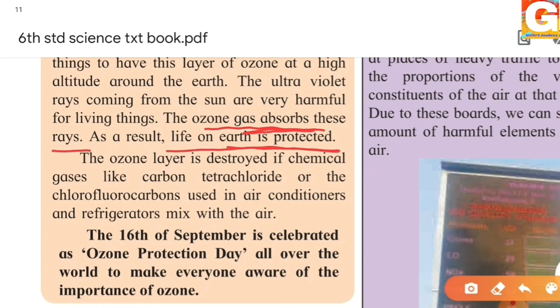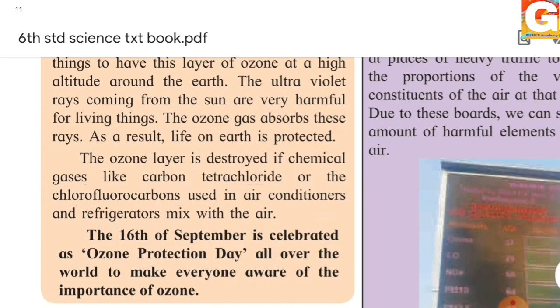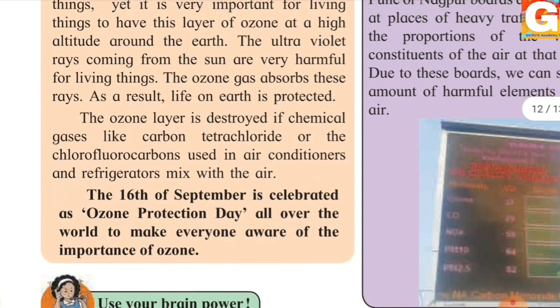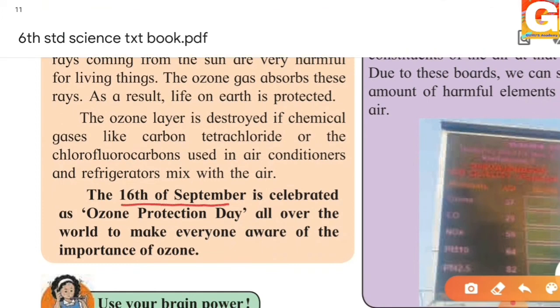The ozone layer is destroyed if chemical gases like carbon tetrachloride or chlorofluorocarbons, which are used in air conditioners and refrigerators, mix with the air. So this is what our ozone layer is. We will have to keep in mind that 16th September is celebrated as Ozone Protection Day all over the world to make everyone aware of the importance of ozone.